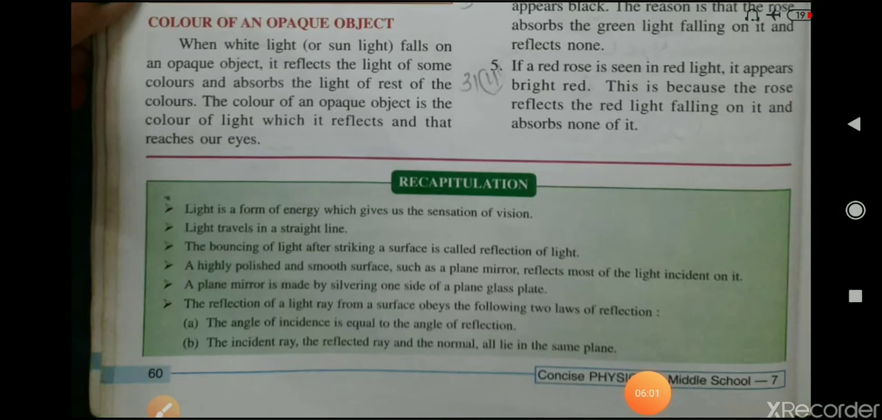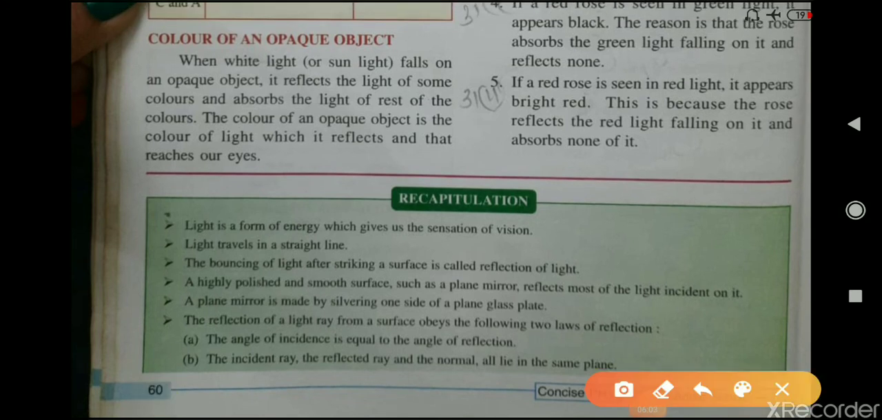Now, color of an opaque object. When white light or sunlight falls on an opaque object, it reflects the light of some colors and absorbs the light of the rest of the colors, as in the case we studied in the transparent medium. And the color of the opaque object is the color of the light it reflects and that reaches our eyes.